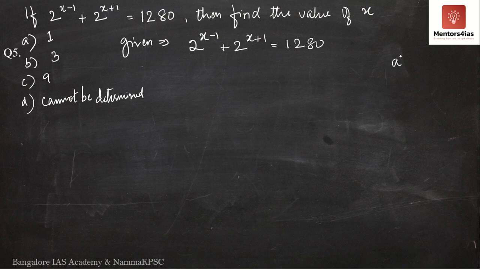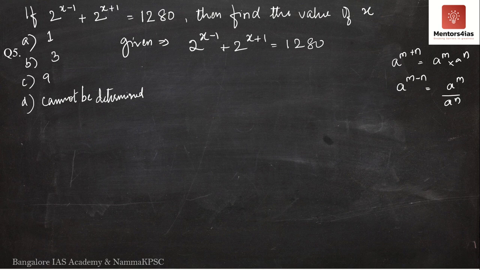I did mention that when you have a to the power m plus n, I can write it as a to the power m into a to the power n. Similarly, when we have a to the power m minus n, I can write it as a to the power m divided by a to the power n. So we will make use of this over here. So see here, this is 2 to the power x minus 1. This is similar to a to the power m minus 1. What can I write this as?